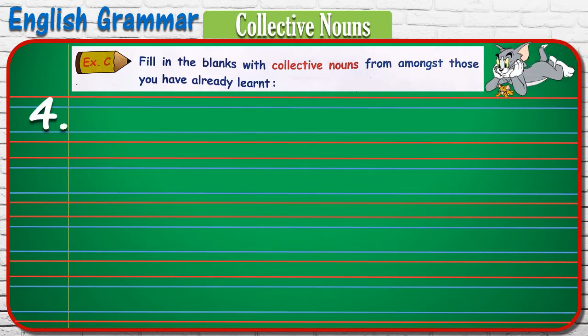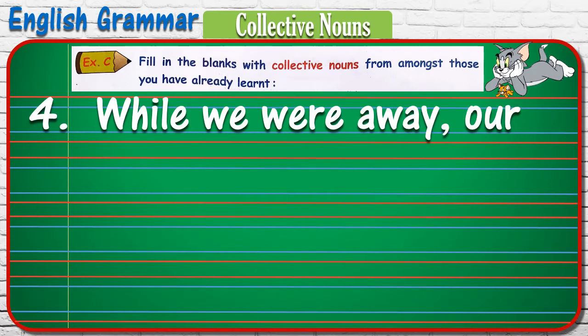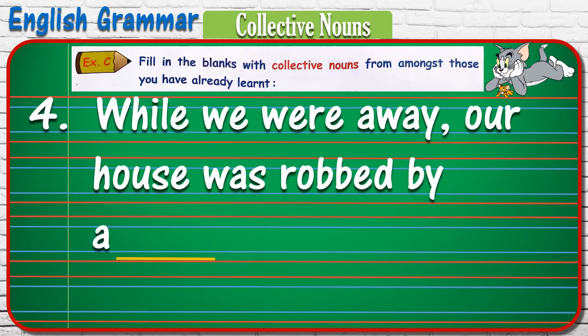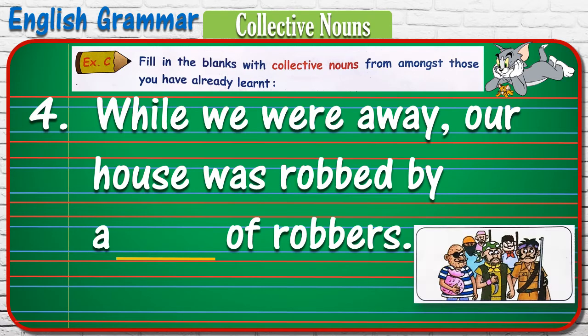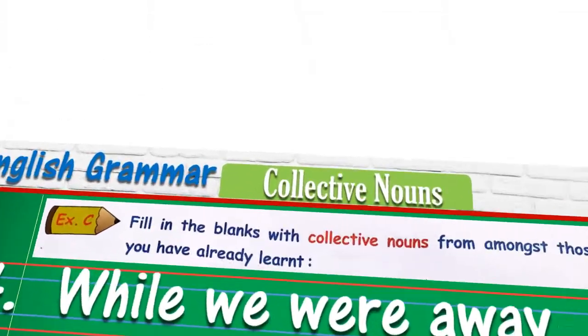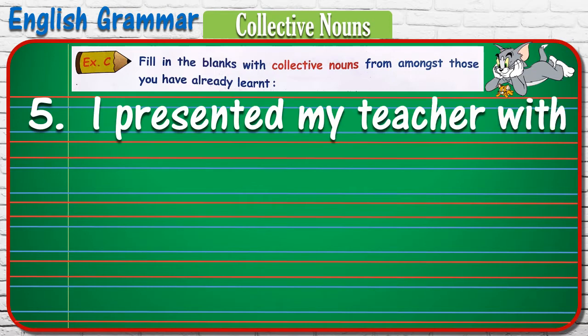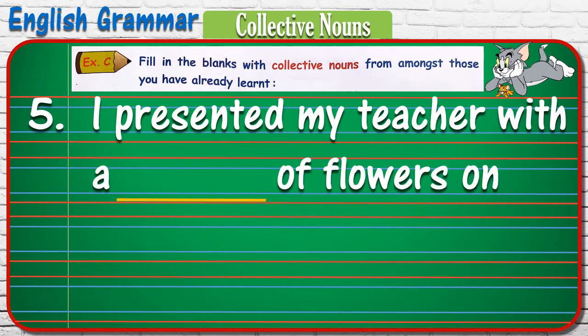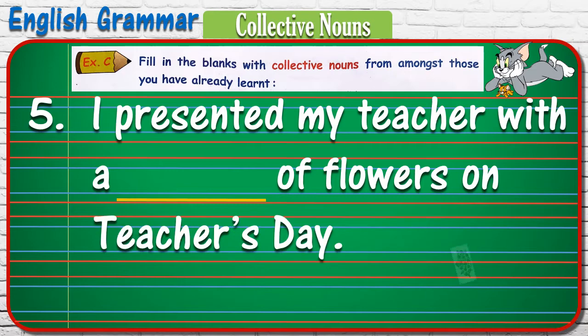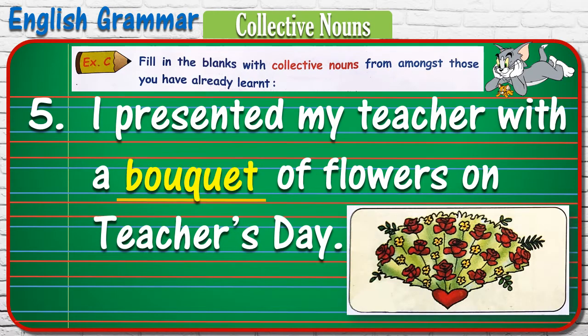Number 4. While we were away, our house was robbed by a blank of robbers. So, the collection of robbers is called band. So, the answer, while we were away, our house was robbed by a band of robbers. Number 5. I presented my teacher with a blank of flowers on Teacher's Day. So, the collection of flowers is called bouquet. So, the answer is, I presented my teacher with a bouquet of flowers on Teacher's Day.